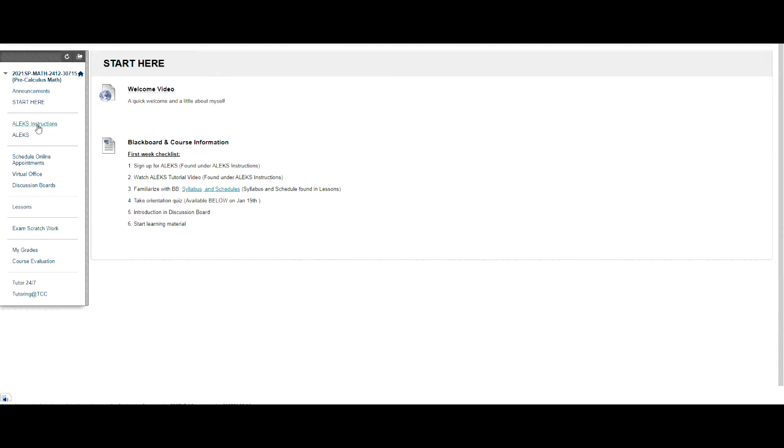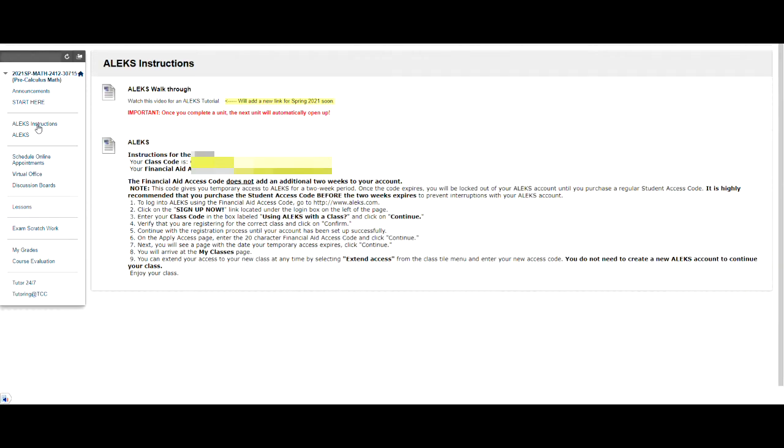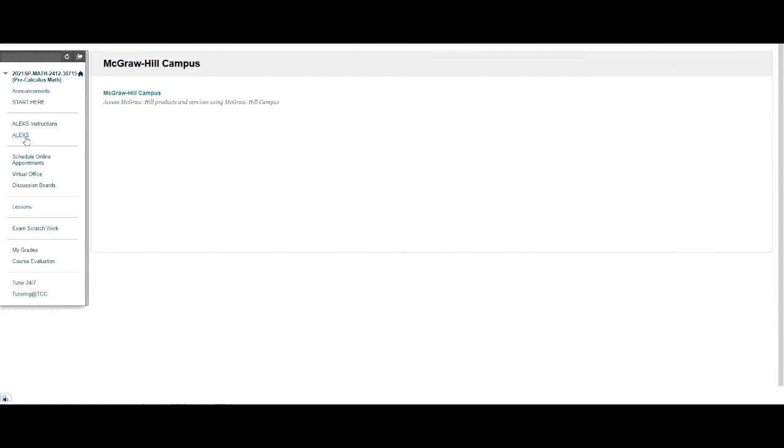The next group is on ALEKS. The ALEKS instructions is right here. I will be adding a new tutorial for ALEKS because this is the first time that I'm actually connecting ALEKS to Blackboard. Your information on how to connect to ALEKS is here. Just follow the directions. The link to ALEKS will take you directly to the ALEKS website to sign up. I'll go over that information in the next video.